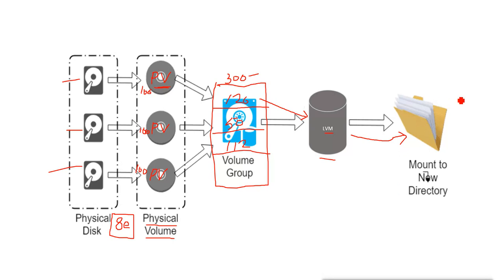Whenever we store any data in this directory, the data will go to this LVM, and by the configuration it will be divided across the different physical volumes, whether they come from multiple disks or a single disk. So these are the steps for configuring LVM, and now we will see how we can configure it.